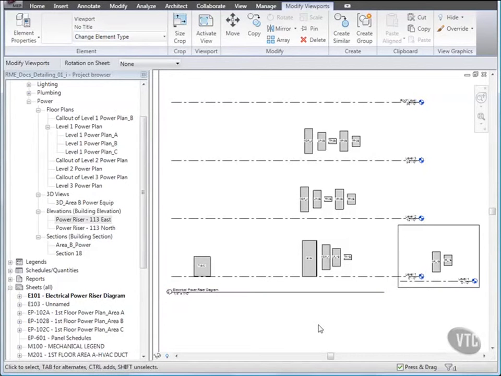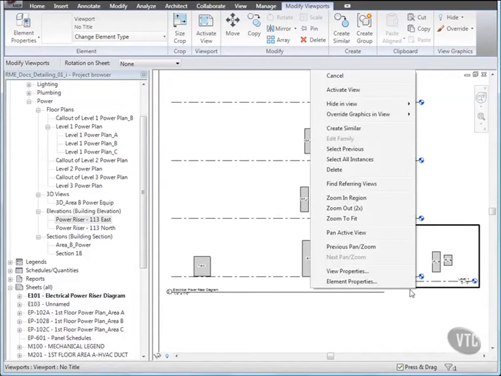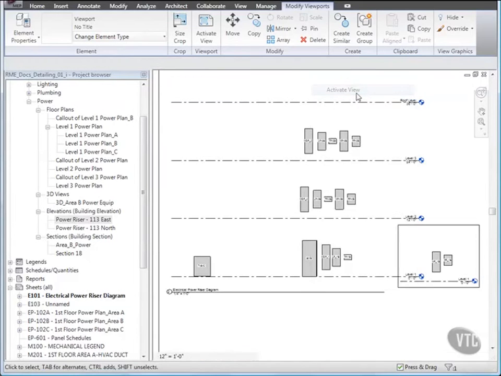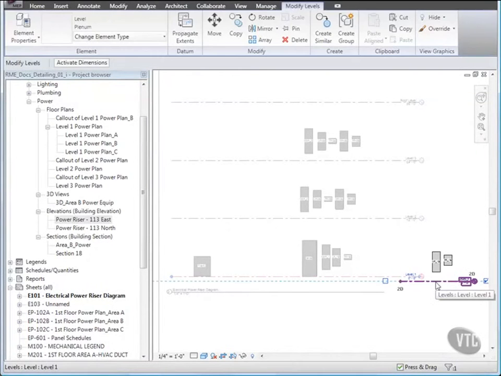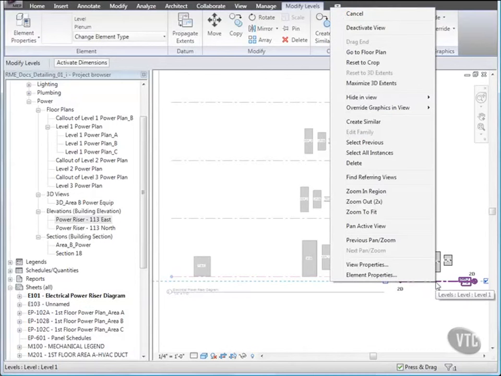Select the 113 East elevation view and right-click and click Activate View, and then select the Level 1 line and right-click and move to Hide in View and click Elements.